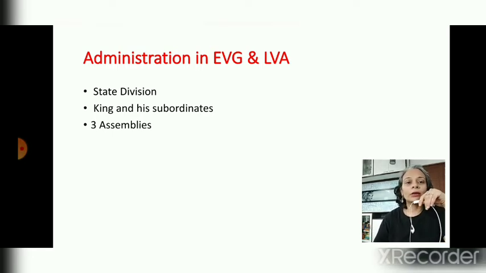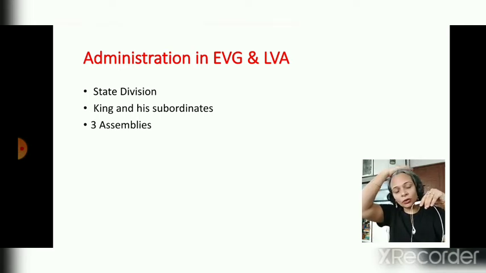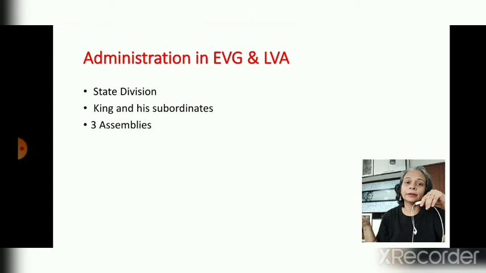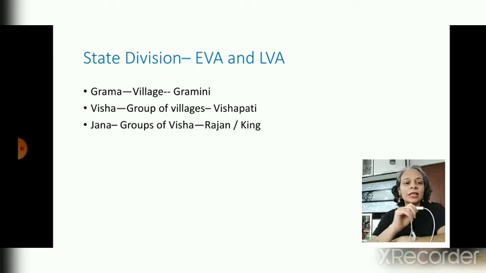Now, in administration, the points are divided into three factions. One is state division, how the state was formed and how it was conducted. Second, the important authority of the king and his subordinates, what they were doing. And another important aspect in that time was assemblies. There were three assemblies, and we will discuss that too. First we will go to the state division.